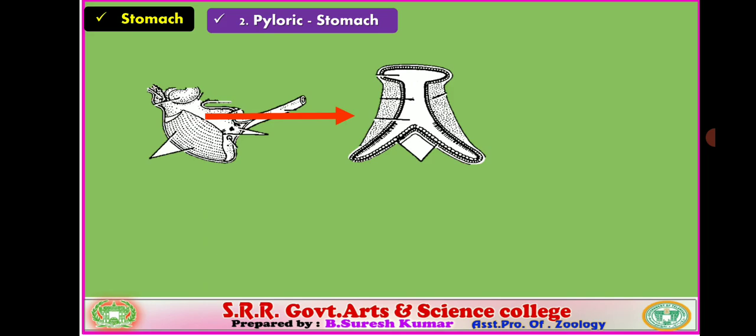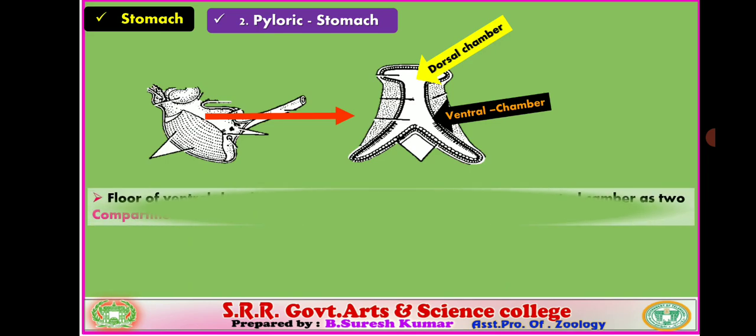If we verify the transverse section of the pyloric stomach, the central hollow portion is the lumen of the pyloric stomach. You observe on the upper side one cavity is present, that is the dorsal chamber. This is the dorsal chamber of the pyloric stomach. The lumen of the pyloric stomach is differentiated into 2 chambers. One is the upper chamber, the dorsal chamber, and next you observe another one, the ventral chamber. So 2 chambers are present in the pyloric stomach.